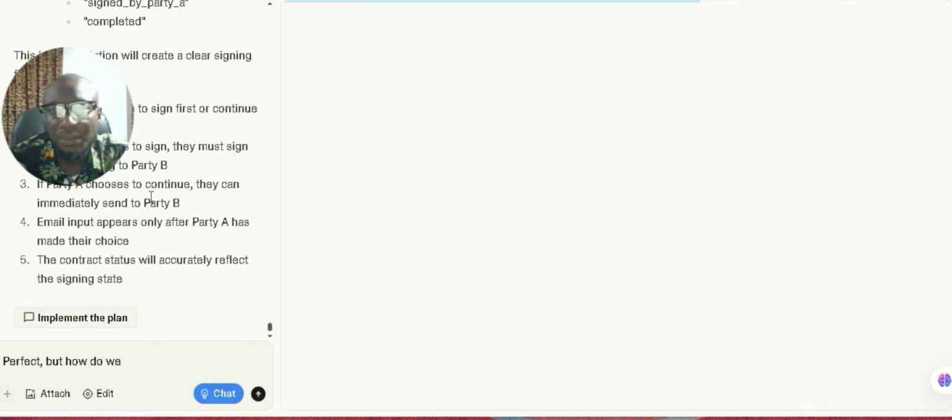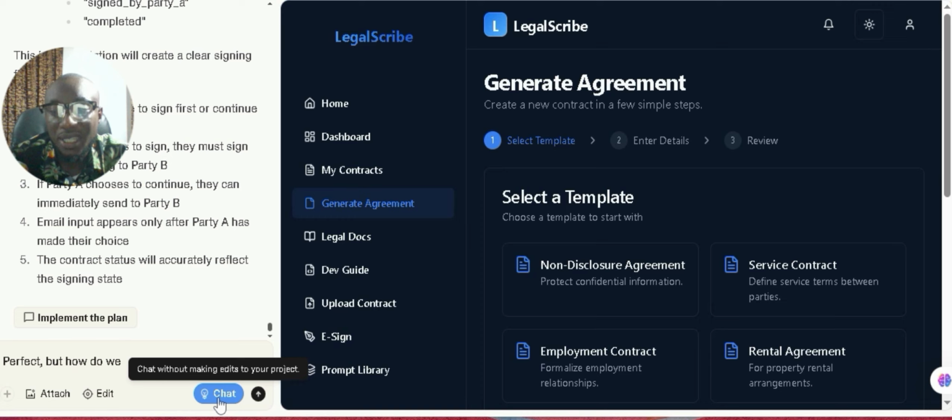Yeah, so this Lovable also has a chat functionality whereby you can chat with your projects, get insights, get improvements, and get an implementation plan without affecting the already generated code base. So that is what I'm doing here.